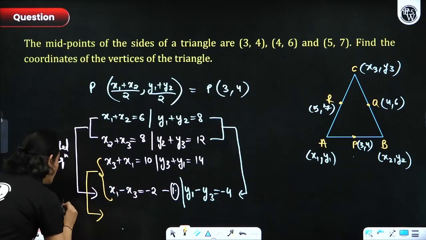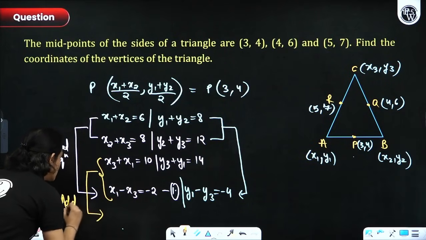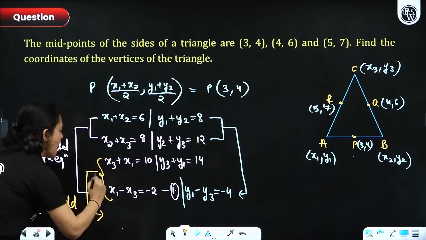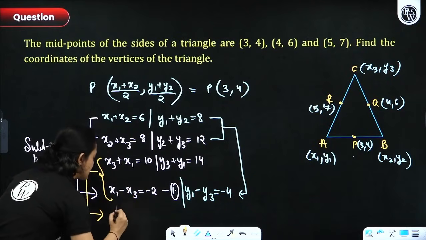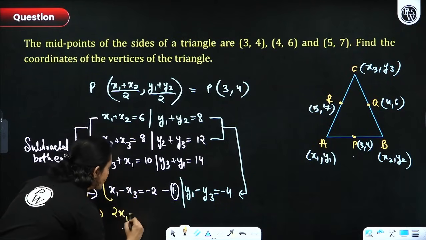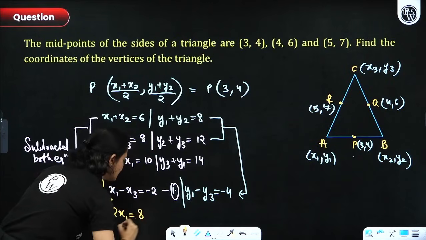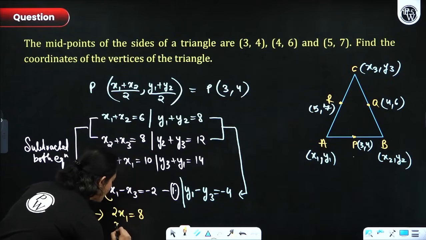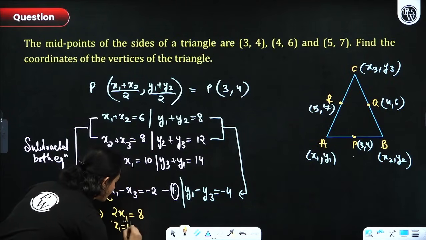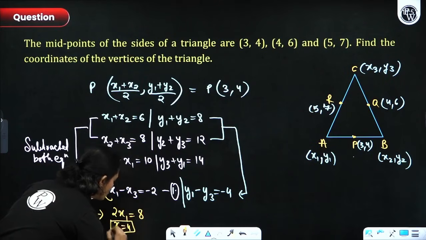So again, we are adding both the equations. If you add both these equations, x3 gets cancelled, you will have twice of x1 equals 10 minus 2, which is 8, everyone. From here, you get the value of x1 as 4. x1 comes out to be 4, everyone.